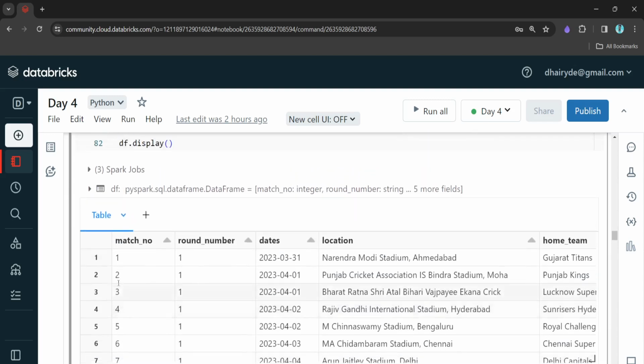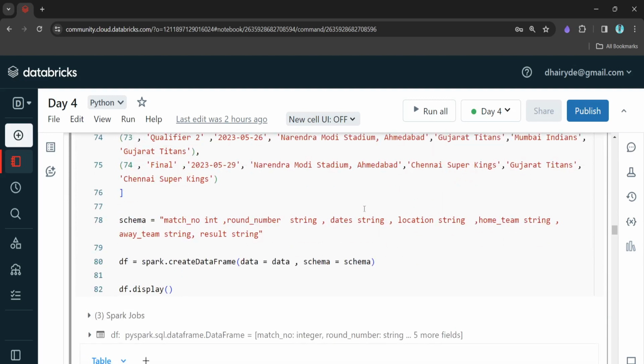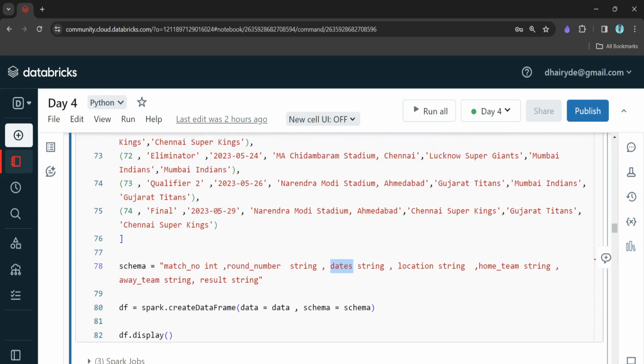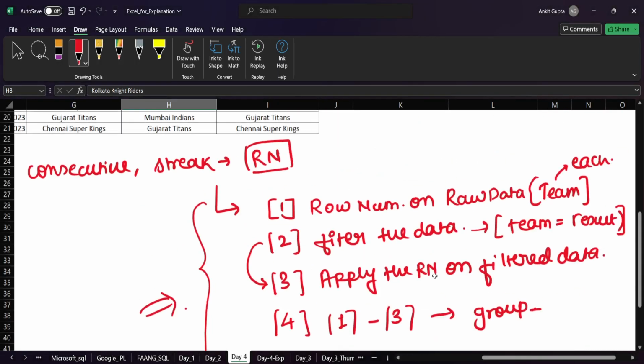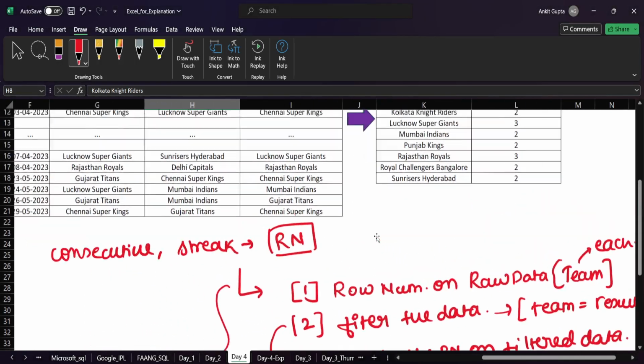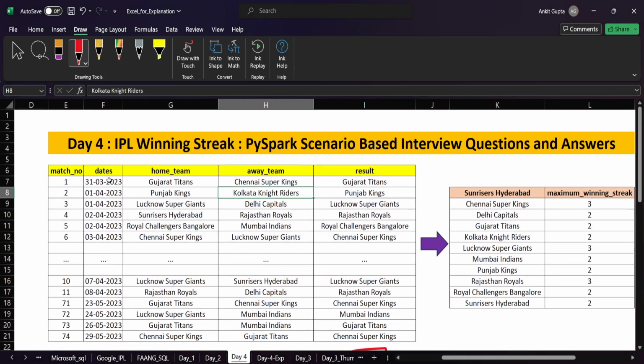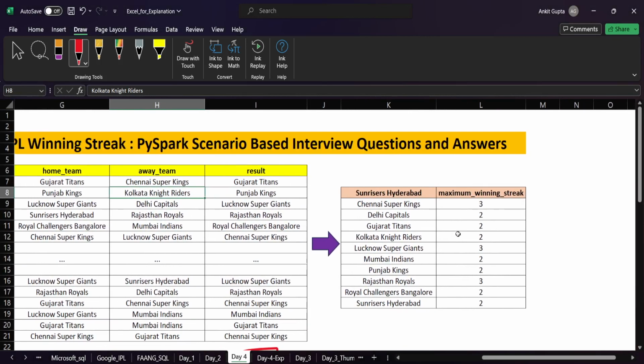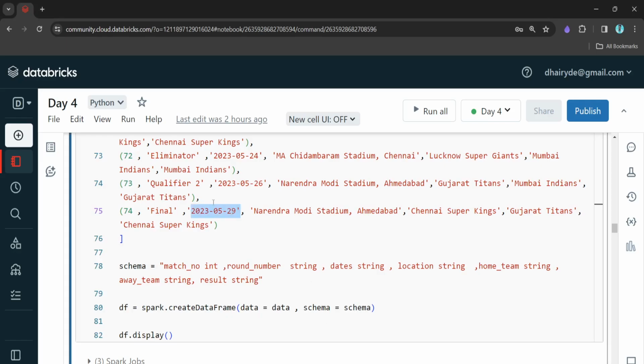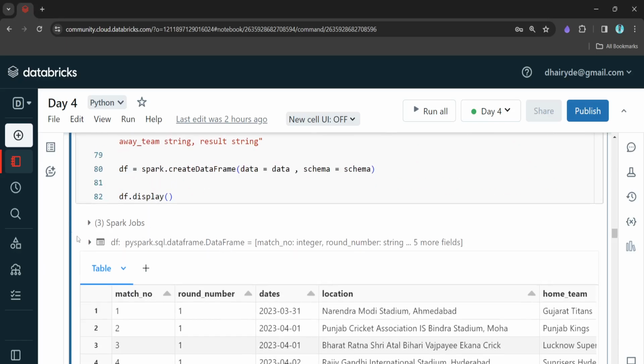So the next step is, let me explain this. Here the date column, you can see that it is in string format, right? But we don't want it in string format. Why? Because we want to do the ranking also, right? Row number based on the date column. We want to sort the data in ascending order. Then only we will be able to find the consecutive matches, and then we can get the winning streak, right?